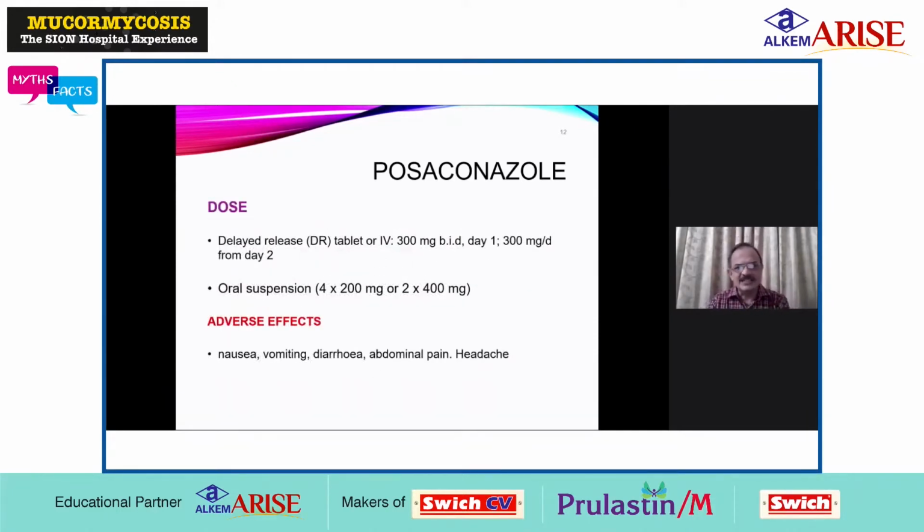Dose: the delayed release tablet or intravenous form is given at 300 milligram twice a day on day 1 and subsequently 300 milligram per day from day 2. Oral suspension is given in the dose of 400 milligram. Adverse effects: posaconazole is also well tolerated, with only slight GI disturbances like nausea, vomiting, diarrhea, abdominal pain, and headache.